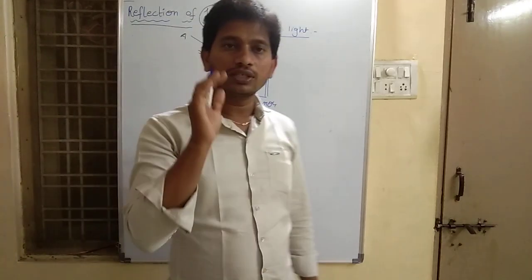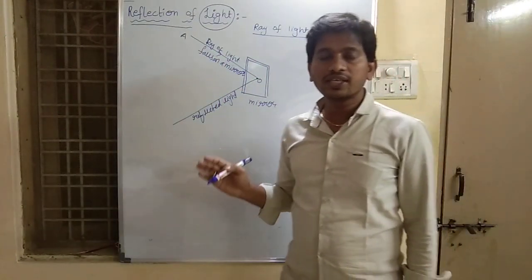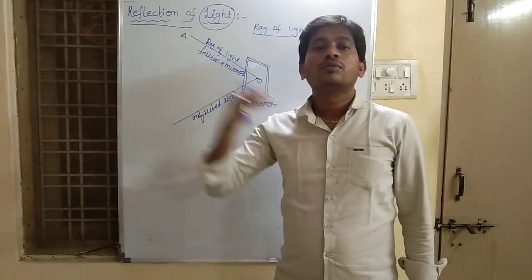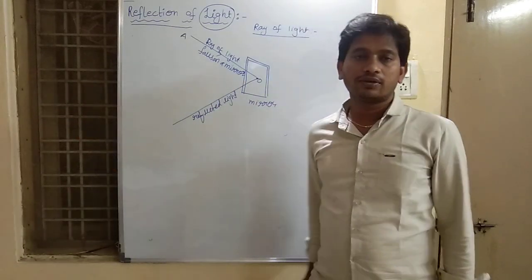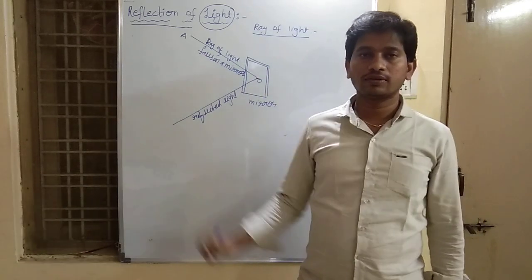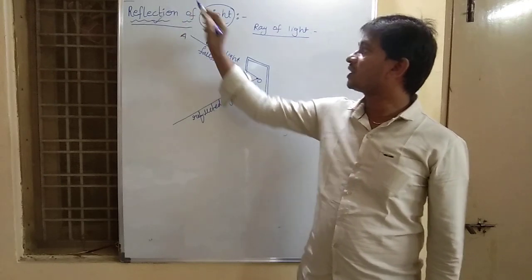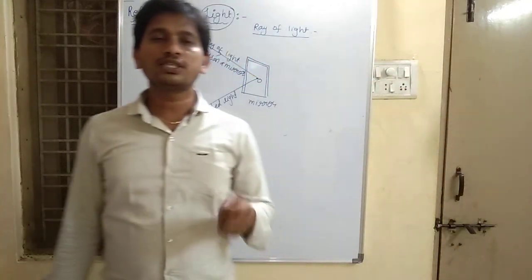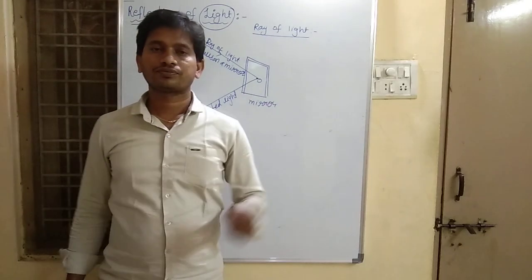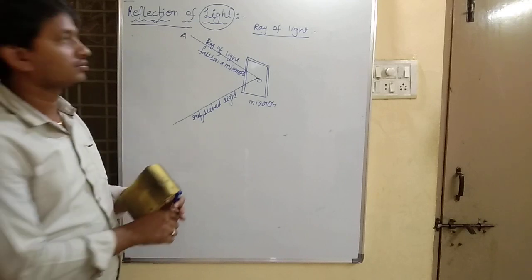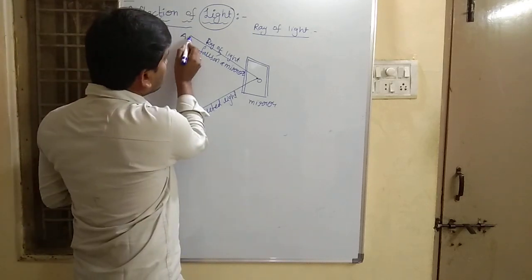In simple words, reflection is nothing but bouncing back of light. I hope you understood what reflection is: simply bouncing back of light. Now what do you mean by ray of light? This is also a ray of light.